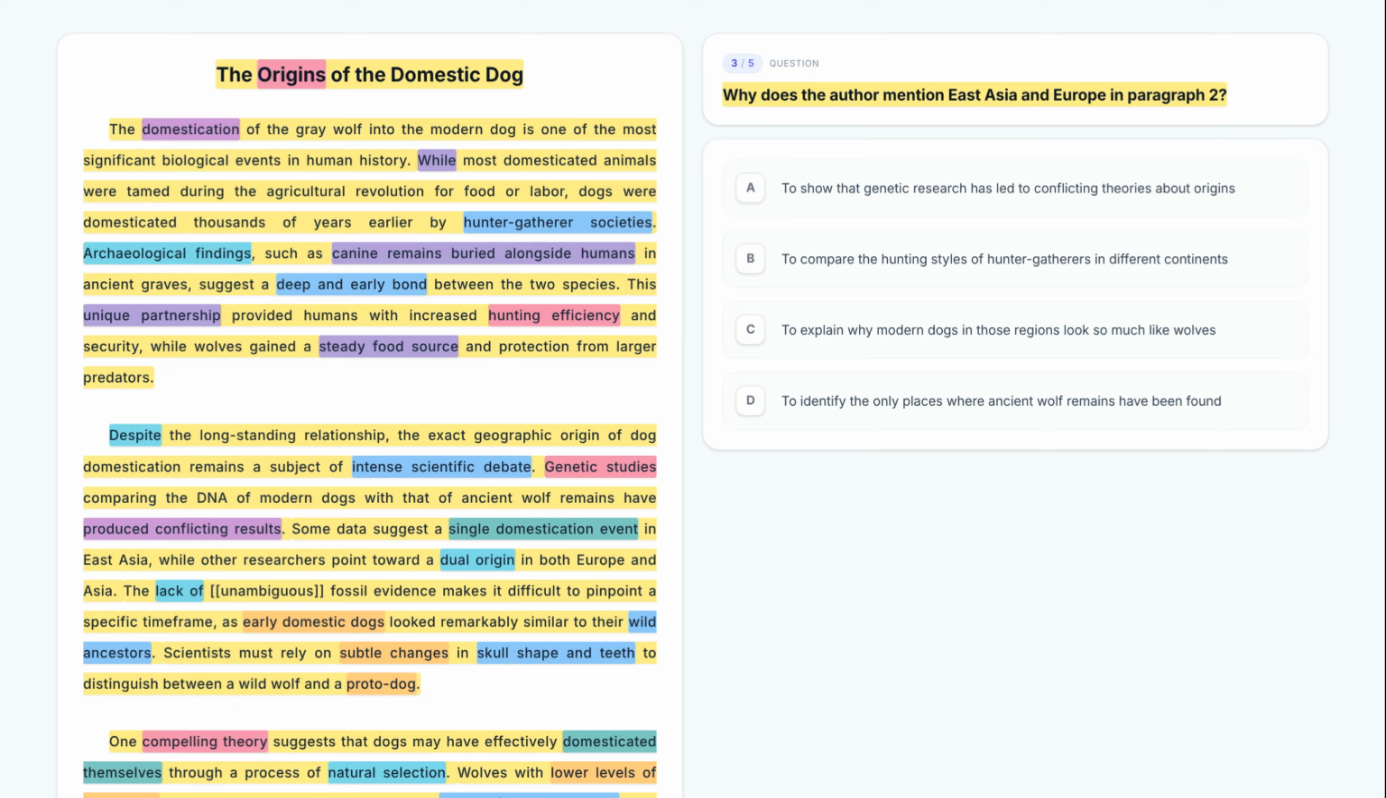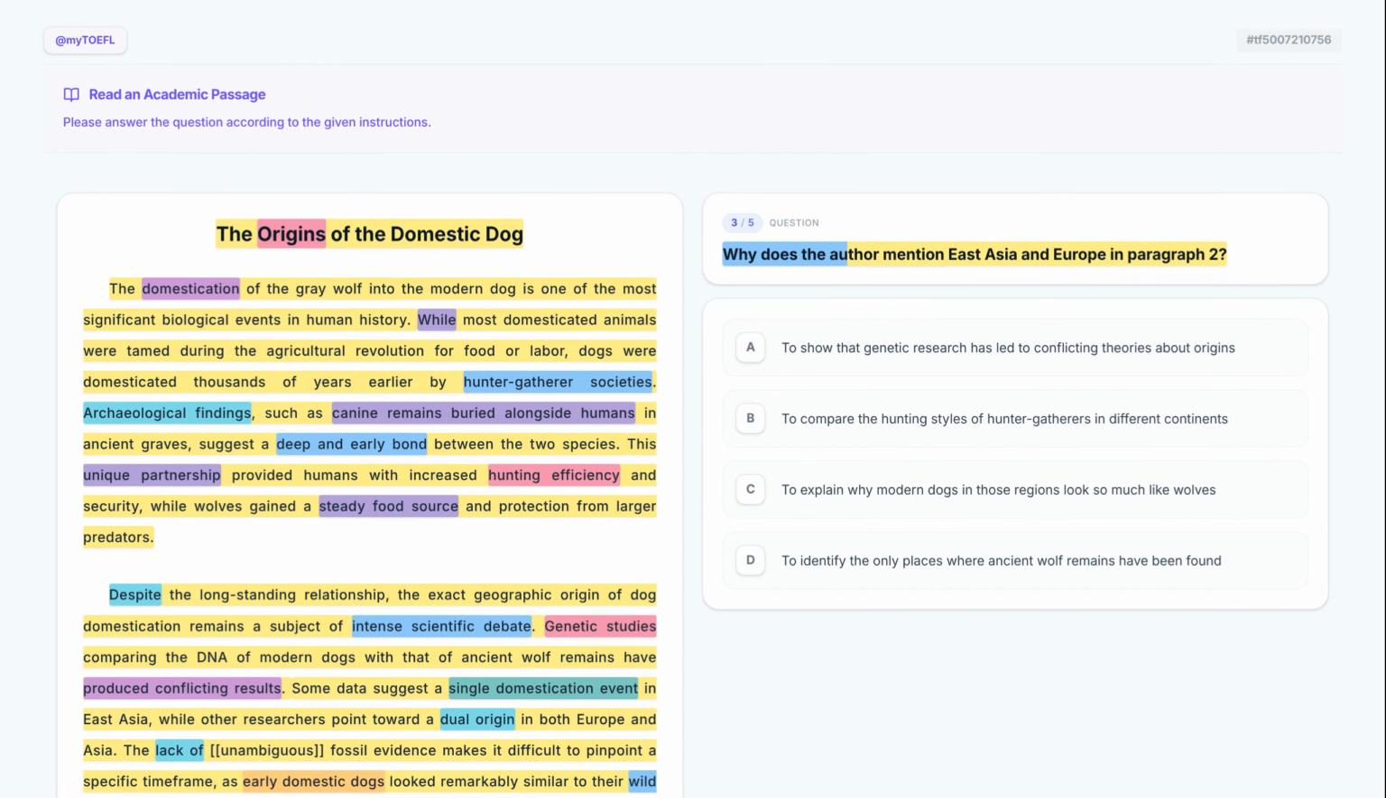Why does the author mention East Asia and Europe in paragraph 2? This question asks about the author's purpose. Why does the author mention East Asia and Europe? We need to look at the surrounding sentences to see what these locations represent. Now, keeping this in mind, let's evaluate our options. Let's take a closer look at option A,